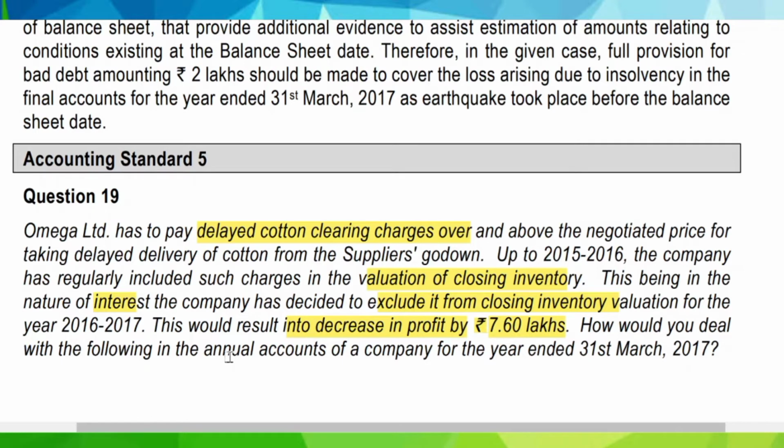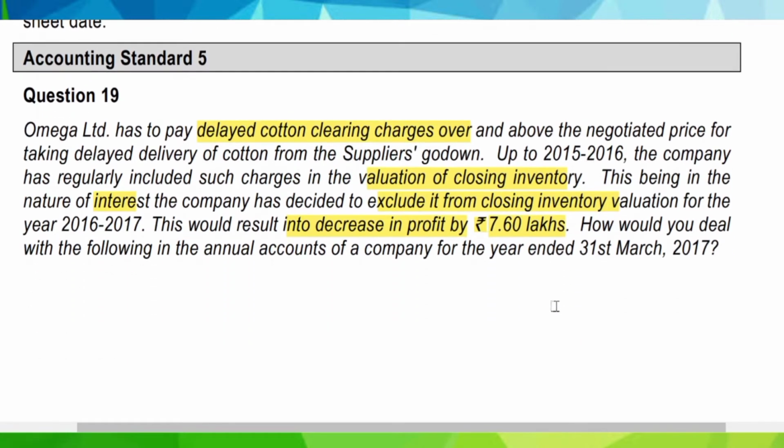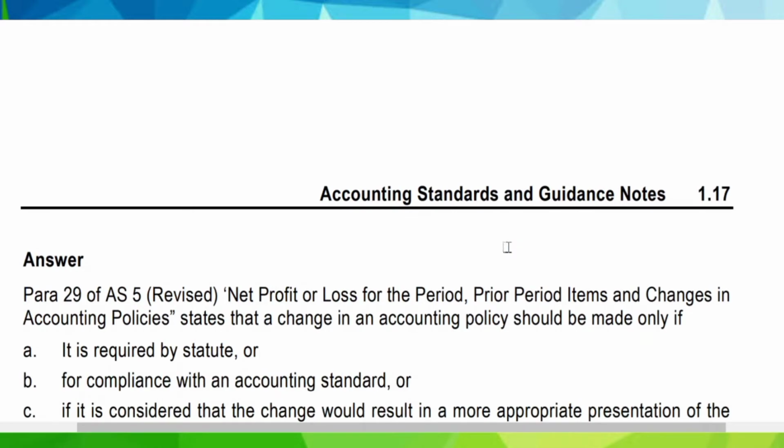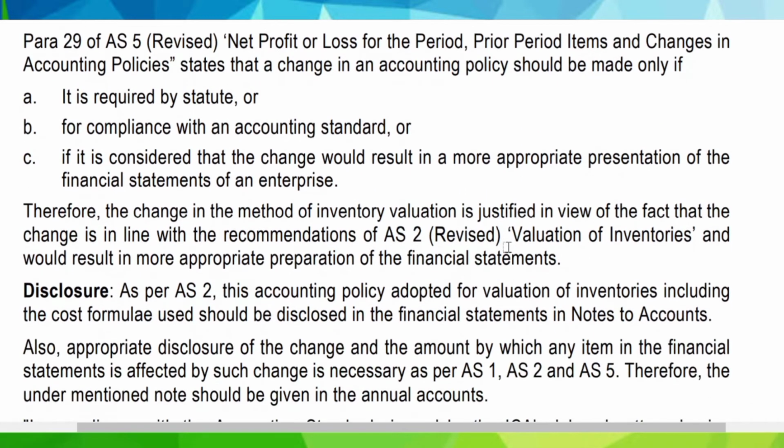Now in the case in hand, earlier the company was including the delayed cotton clearing charges, that is interest charges, in the valuation of closing inventory. Now it wishes to exclude it from closing inventory. As you know, if we decrease closing inventory, the profit decreases, and if we increase closing inventory, the profit increases. So here, as interest cost will not be included, the profit will be decreased by rupees 7.60 lakhs. So we have to tell what would be the criteria in regard to AS5.